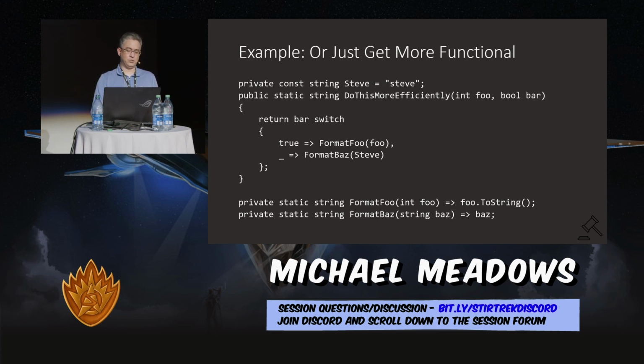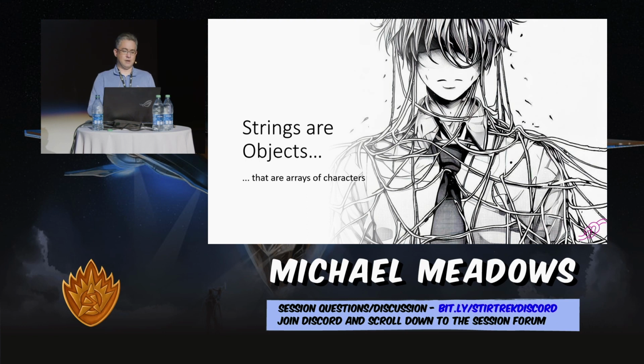the foo.ToString and then the constant Steve. So constant Steve is there, but there's only one copy ever, and foo.ToString turns your int into a string. So in this case, the memory doesn't grow that much as this scales. So it really is very, very language dependent. That's the point I was trying to make here. So do we have any questions on this part? No? Okay. All right, strings are objects.